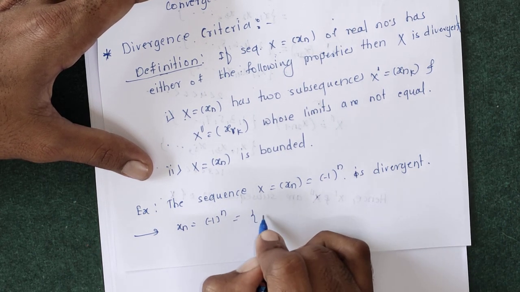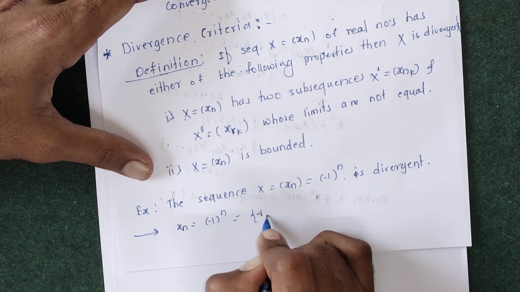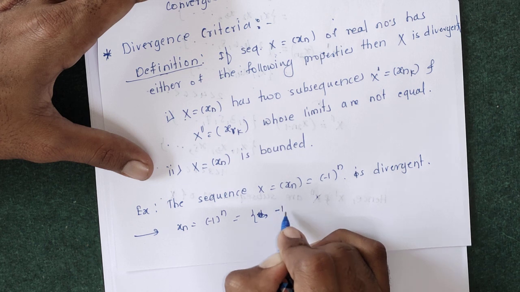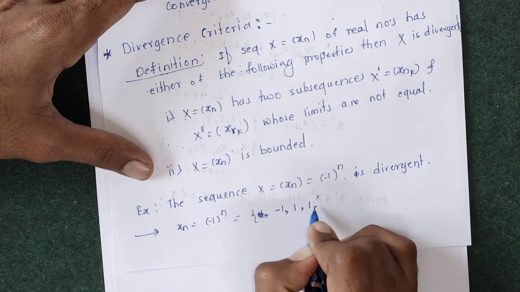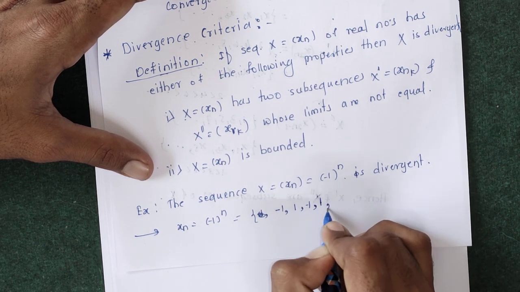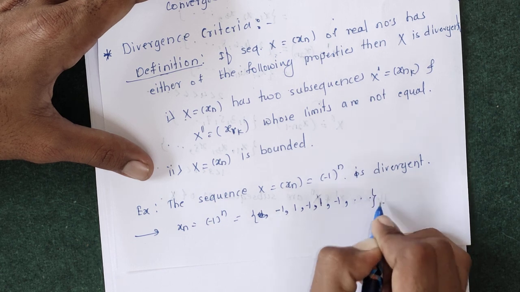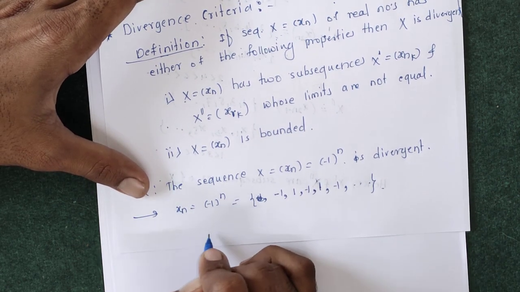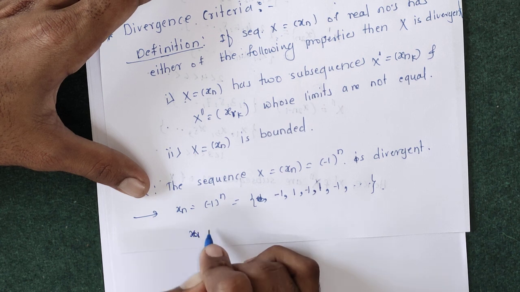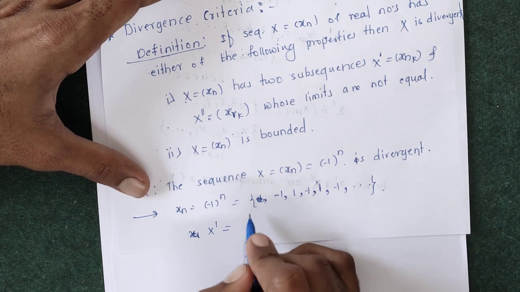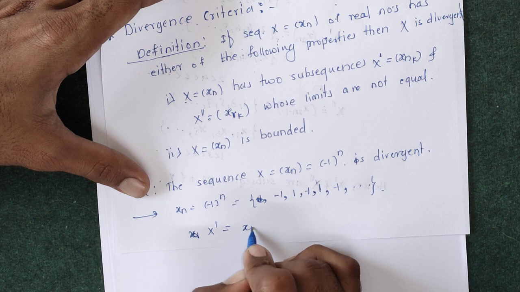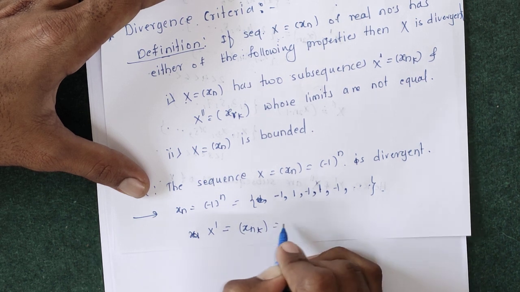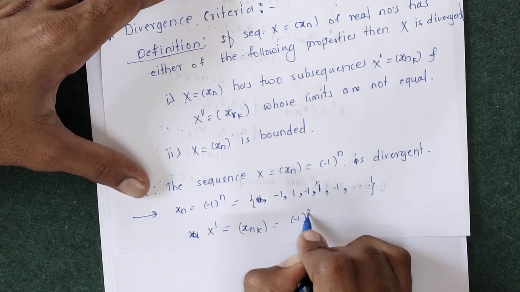So with n running from 1 to infinity, minus 1, 1, minus 1, 1, minus 1 are the terms of this minus 1 raised to n. So if we take the subsequence x prime equals to xn k, which is equals to minus 1 raised to twice n.